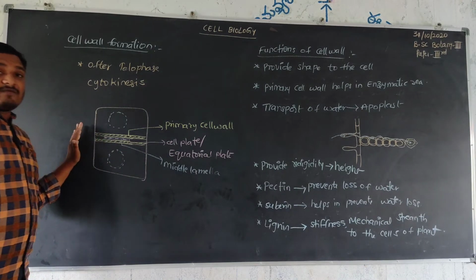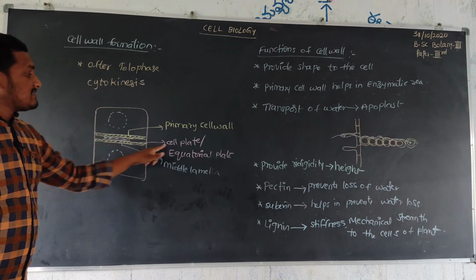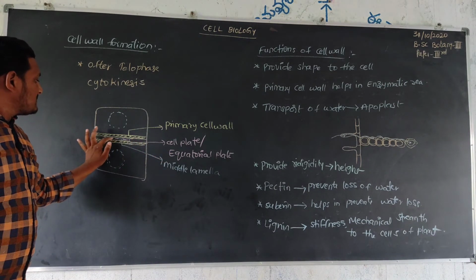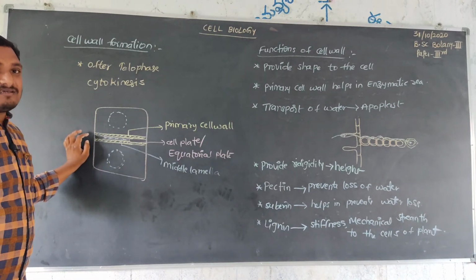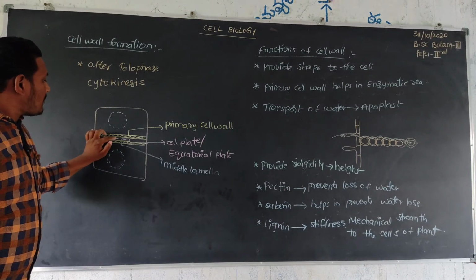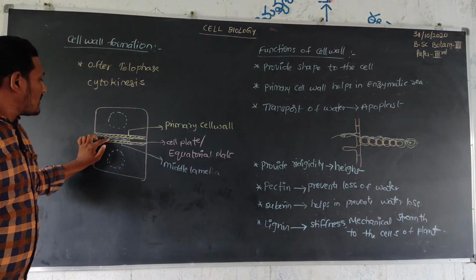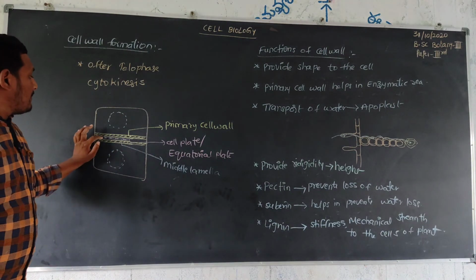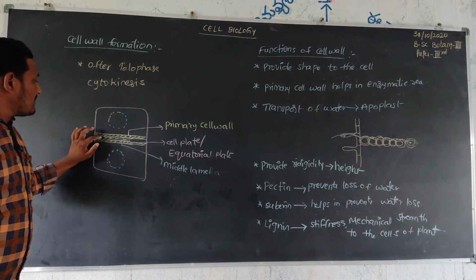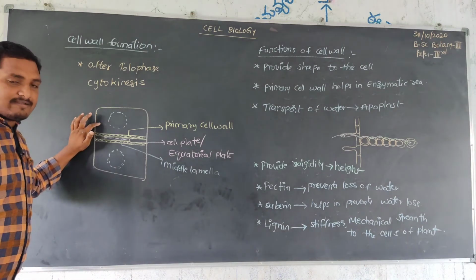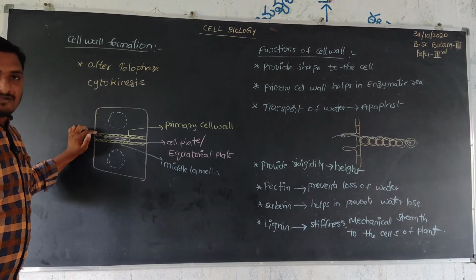So cell wall formation is mainly by the phragmoplast, meaning the cell plate or equatorial plate is formed. This equatorial plate is mainly formed by the phragmoplast. Phragmoplasts are pieces of Golgi bodies and endoplasmic reticulum. These Golgi bodies and endoplasmic reticulum secrete a calcium pectate layer, the middle lamella. The middle lamella is a cement-like substance which connects two cells. Then the cytoplasm of both cells secretes the primary cell wall, inside and outside.